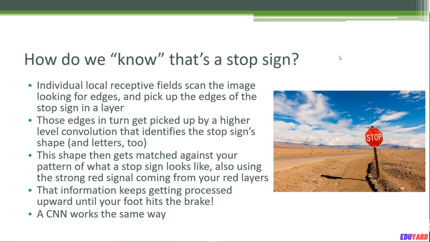That's why the letters on this slide catch your attention, because there's high contrast between the letters and the white background behind them. So at a very low level, you are picking out the edges of that stop sign and the edges of the letters on the stop sign. Now a higher level might take those edges and recognize the shapes of that stop sign, and say, oh, there's an octagon there, that means something special to me, or those letters form the word stop, special to me too, and ultimately that will get matched against whatever classification pattern your brain has for a stop sign.